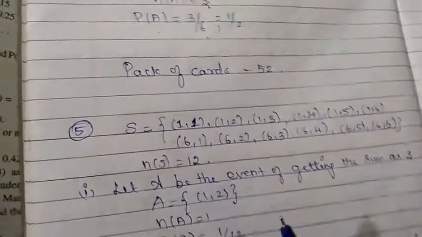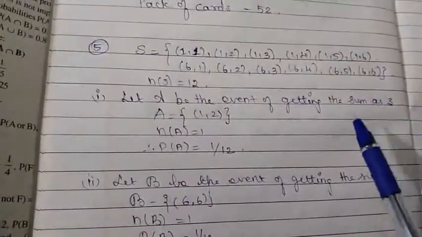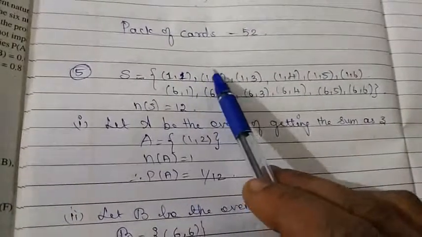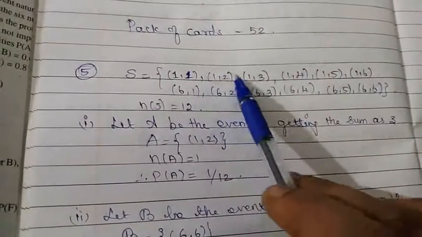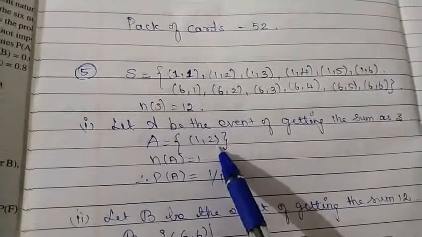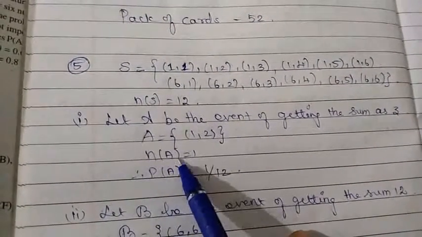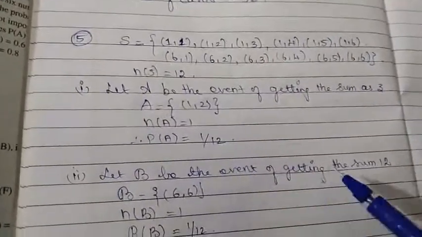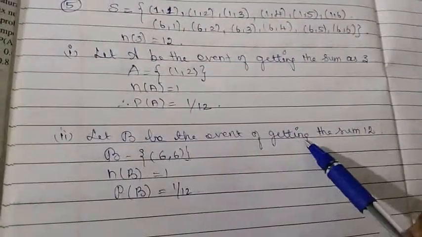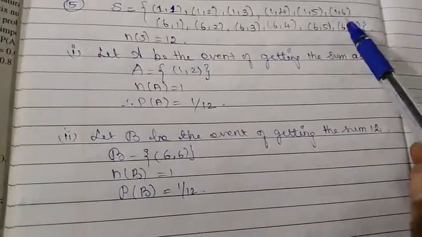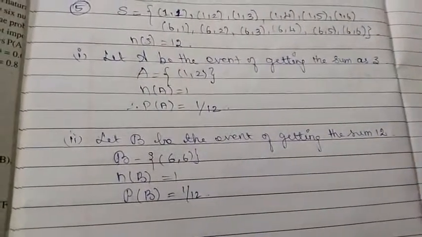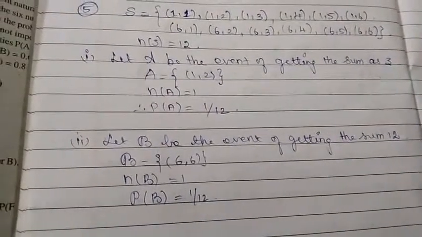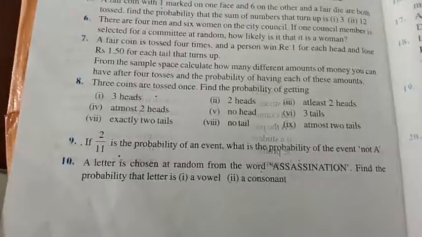Right? Now the question is, what is the probability that the sum is 3? So what is the probability that the sum can be 3? Only 1, 2. Only if 1, 2 appears, it will be 3. Right? So n of A is 1. So probability of the event is 1 divided by 12. Similarly, the next question is, what is the probability of getting the sum as 12? It is only when 6, 6 we will get it as 12. So n of B is 1, therefore P of B is 1 by 12, right?